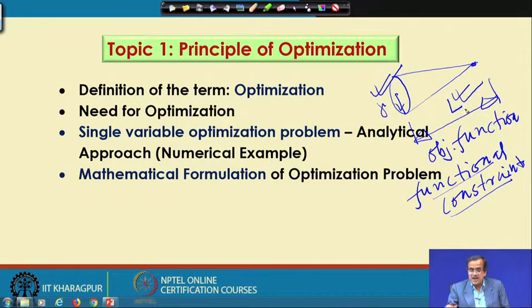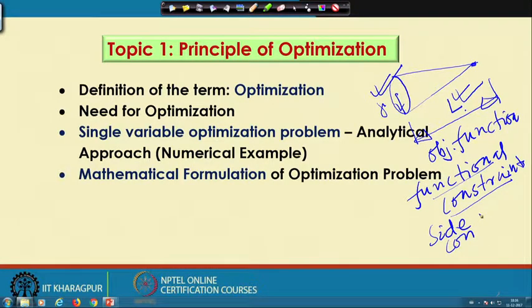So, this r and L are the design variables, they are having some ranges, and those are known as the side constraints. So, if you want to describe one optimization problem in the mathematical form, you will first have to identify what the design variables are. For example, for this type of problem, the design variables are r and L, and we will have to find out the functional constraint, that is, what is our main aim.